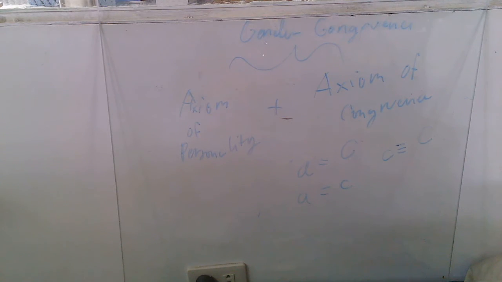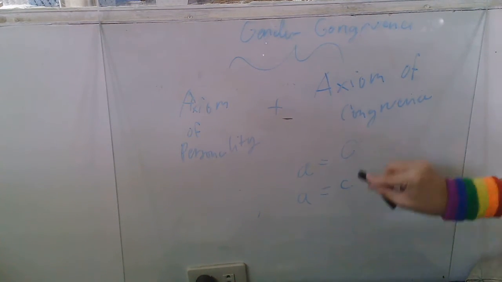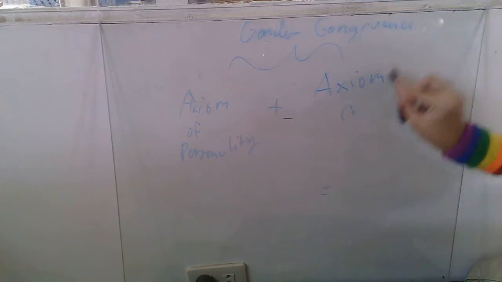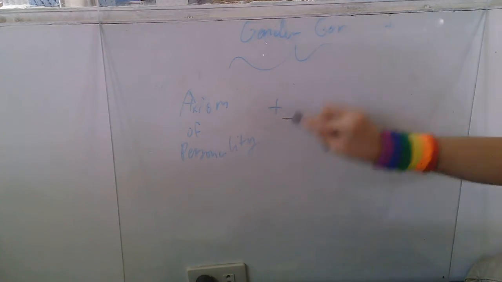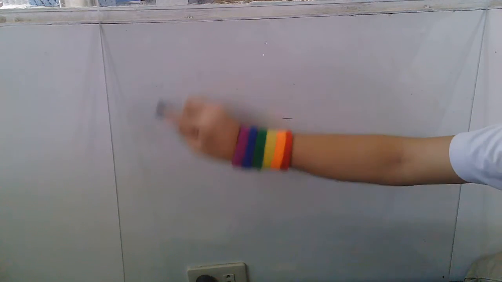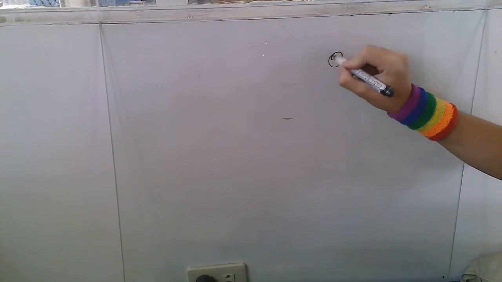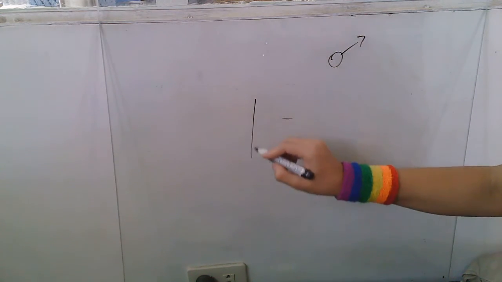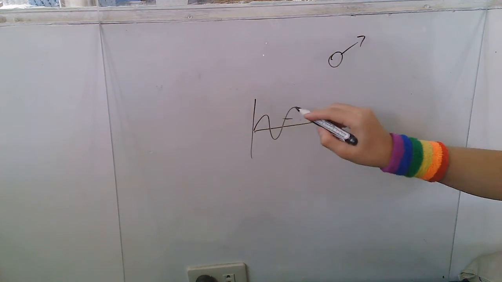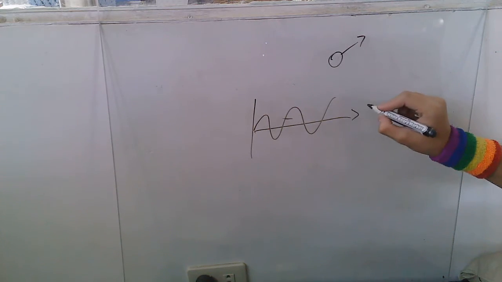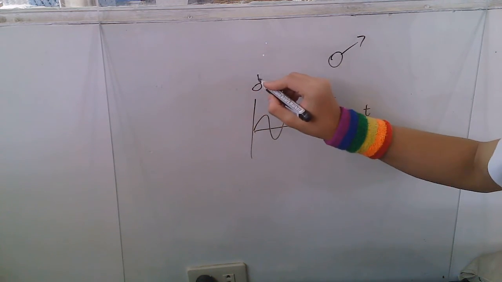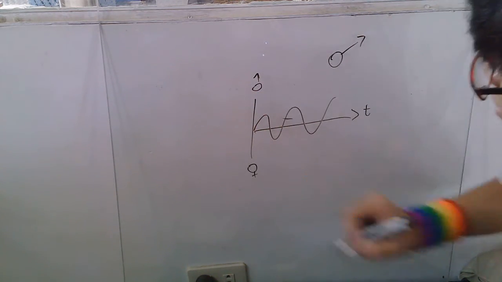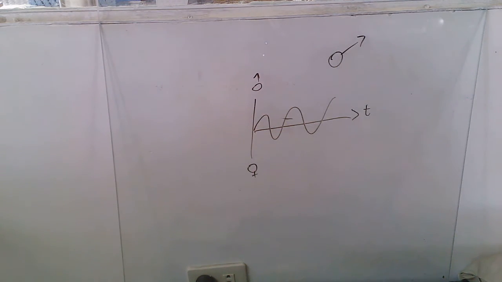I'll provide a little example here so you get a better grasp of this. Consider a trap that has an interval that's oscillatory in nature. This is t, male, female. It has a period of 2 pi or something.